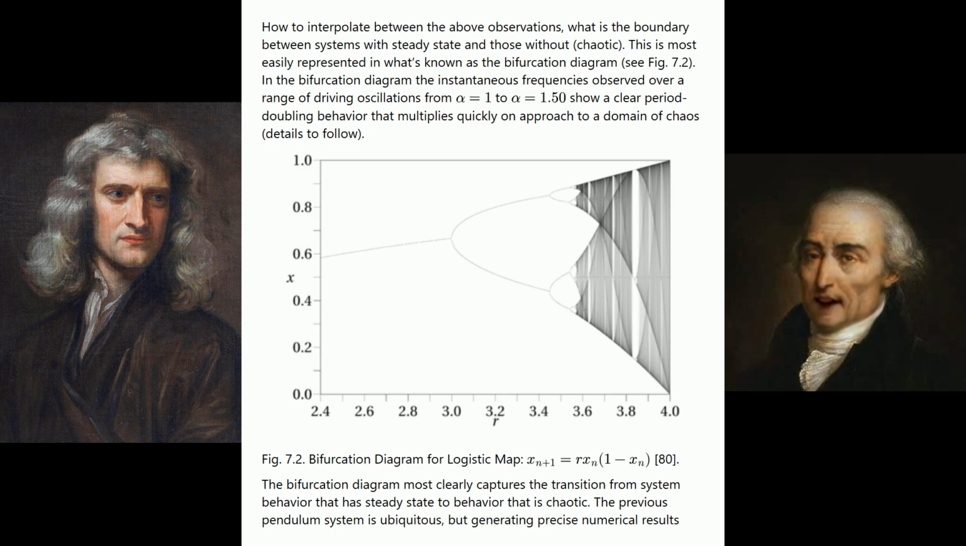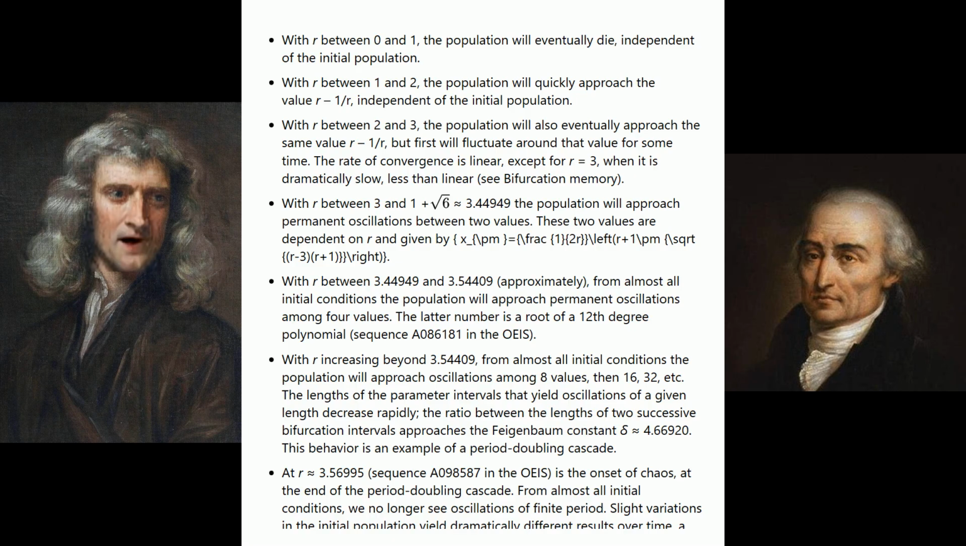Rather than work with a complex evaluation at each step of the Poincaré section for, say, the pendulum, let's explore the mapping and bifurcation diagram in figure 7.2 that results for the much simpler logistic map, which is first order, but whose key constants are supposedly universal, so easier to evaluate this way. Here is the synopsis from reference 34. By varying the parameter r, the following behavior is observed. With r between 0 and 1, the population will eventually die, independent of the initial population. With r between 1 and 2, the population will quickly approach the value r minus 1 over r, independent of the initial population.